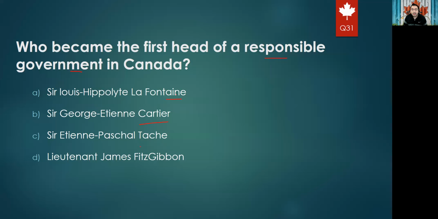For sure, Fitzgibbon. So I think everyone knows that Fontaine it was the head. Option A is the right answer. Fontaine was the head of first responsible government, but the first prime minister was who? Yeah, Macdonald, right? Macdonald. Okay.